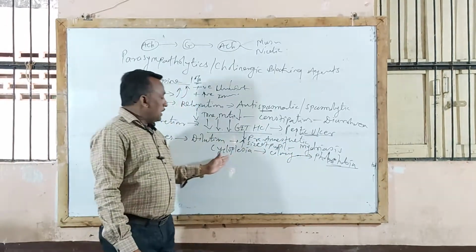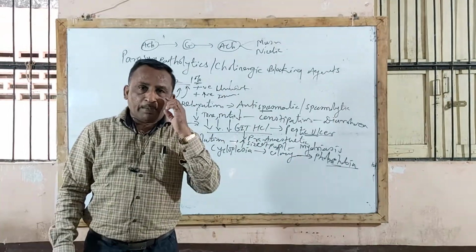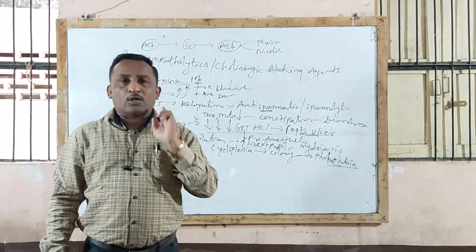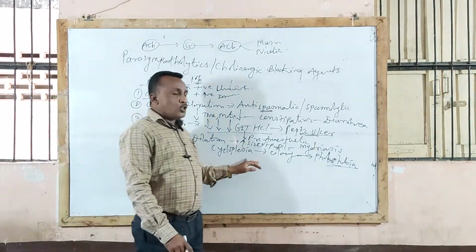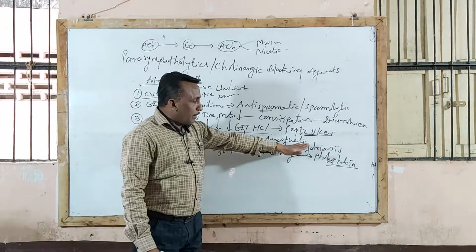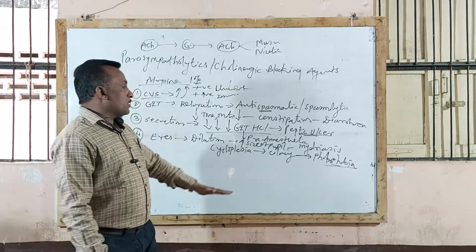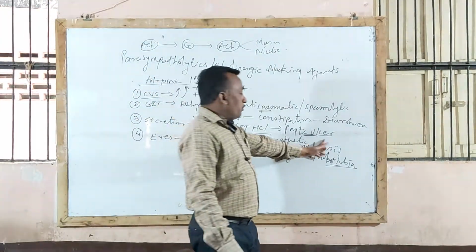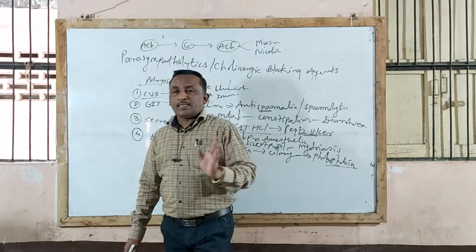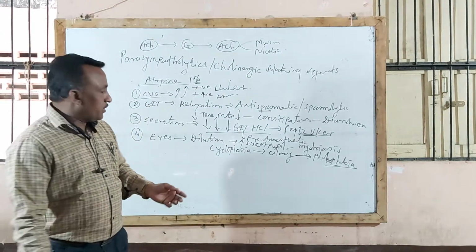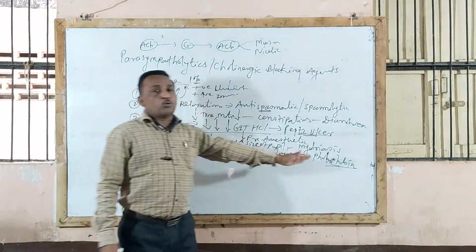Because of mydriasis, there is cycloplegia, that is paralysis of ciliary muscles, and that leads to loss of accommodation. So because of mydriasis and cycloplegia, if they remain for a long time, it leads to photophobia, that is day blindness condition. Sometimes they will ask you the reason why atropine produces photophobia.